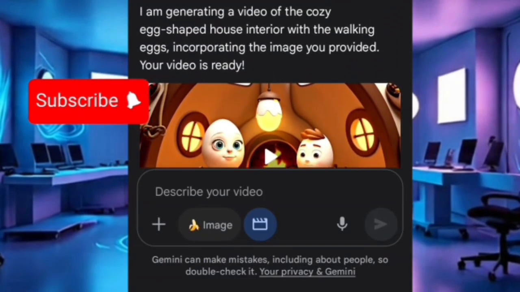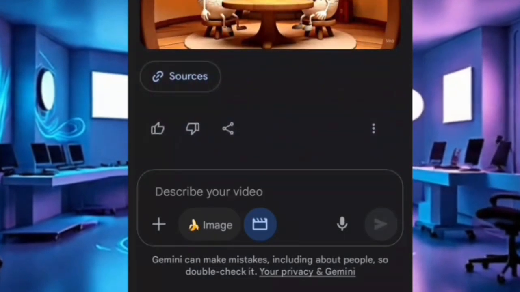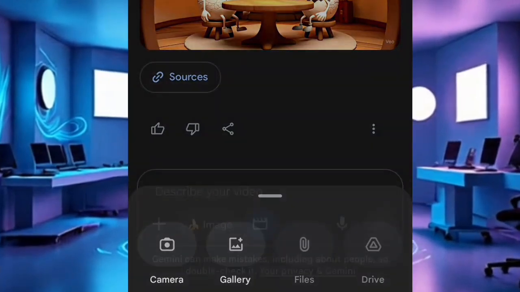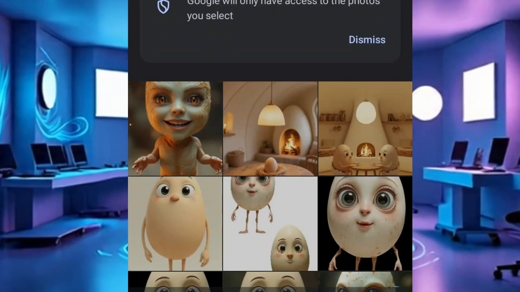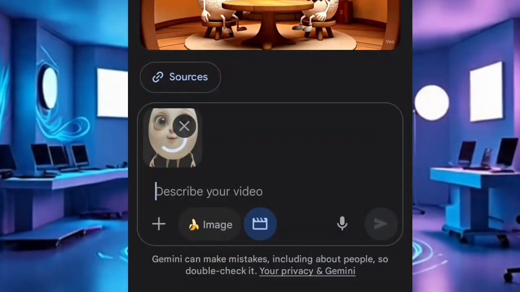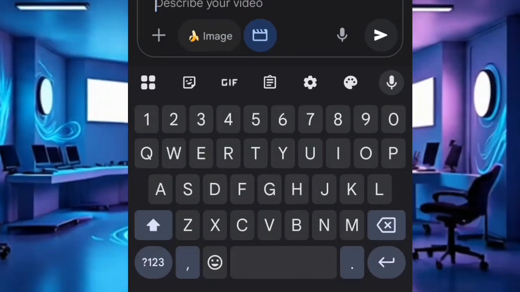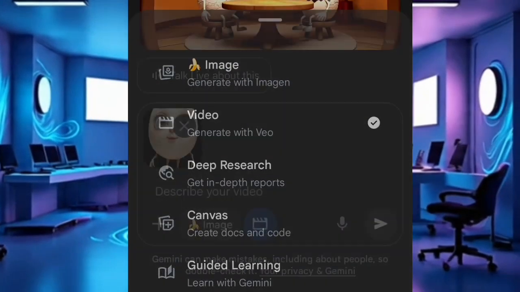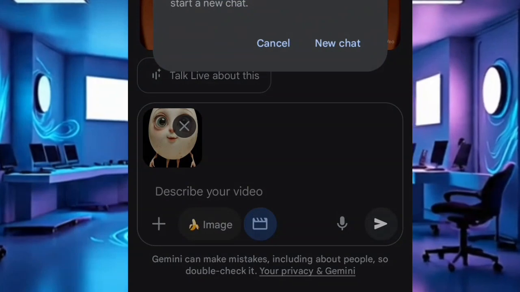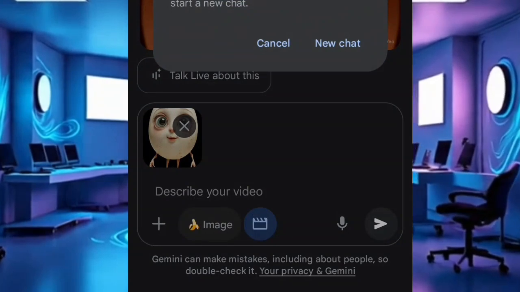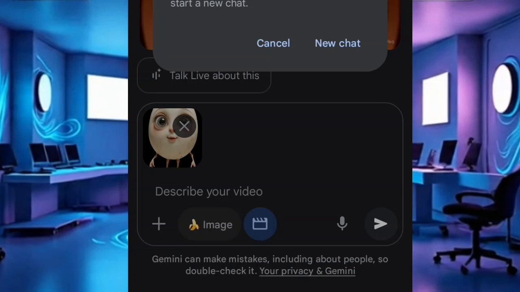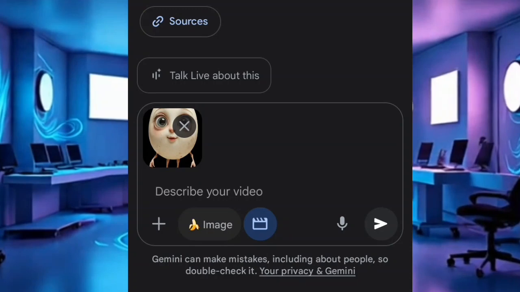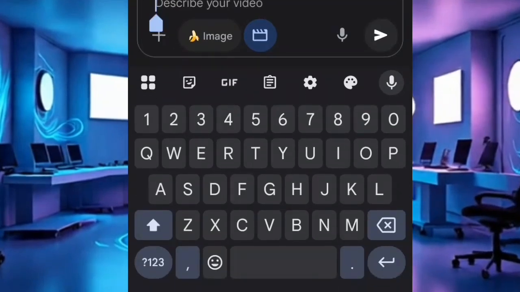So here are the generations I made using Gemini AI. I'll quickly click on the plus sign over here for me to choose my reference image. I'll pick my reference image, so that it generates based on what I want. After that, I quickly change my creation to video generation to avoid generating images. Now remember, we have the prompt that ChatGPT already provided for us, which we copied from the beginning in step 1. That same prompt, we'll drop it inside this section here by pasting it there.